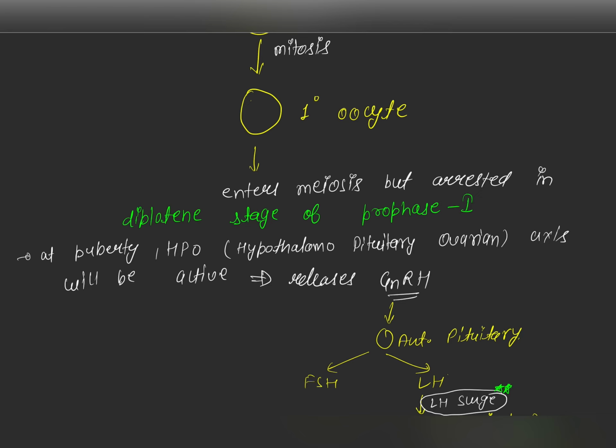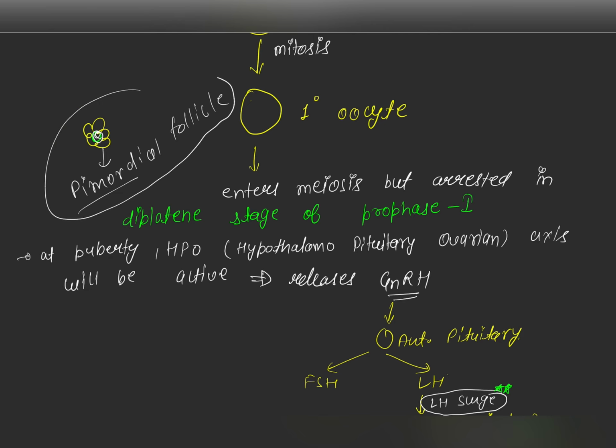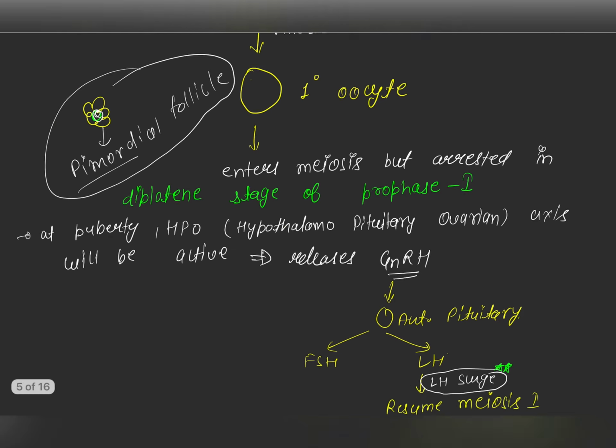These are the primary oocytes. They get surrounded by such follicular cells of the ovary, and this structure formed is known as the primordial follicle.